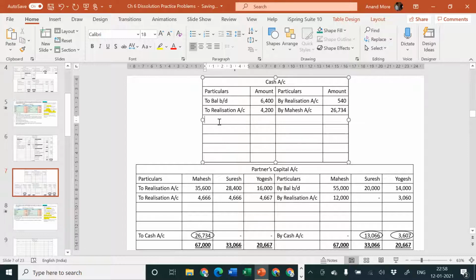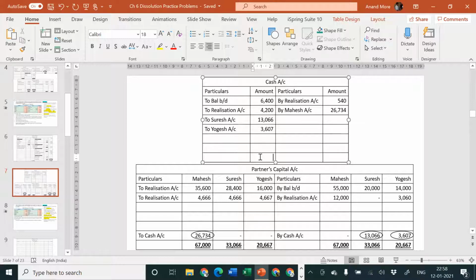And on the debit side you will have to Suresh account, amount is 13,066 and 3,607 to Yogesh account.